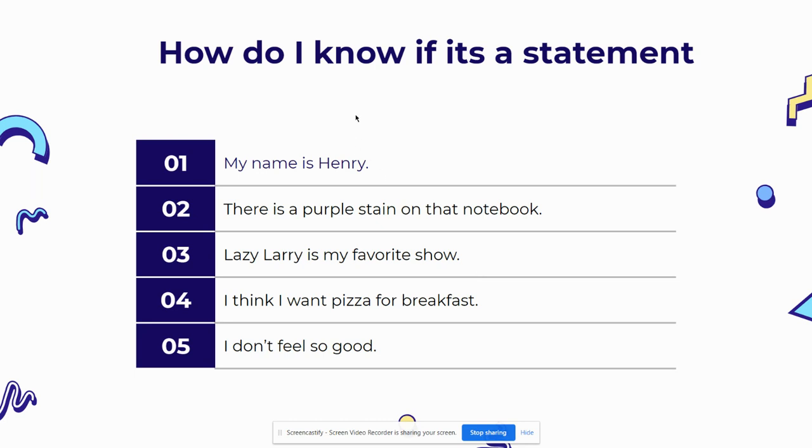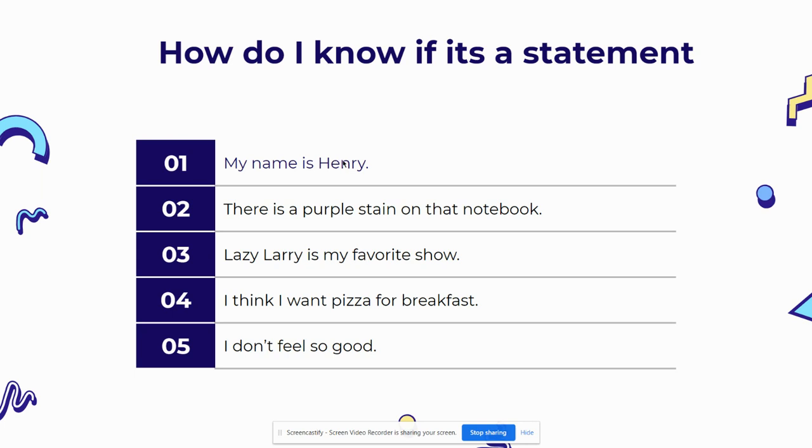Now let's look at this slide. How do I know if it's a statement? Remember that a statement tells you something. It gives you information. Okay, it starts with a capital letter and it ends in a period. Let's look at number 1. My name is Henry. So My starts with a capital letter M and the sentence ends in a period. Perfect. My name is Henry. What is the sentence telling you? It is telling you a name. It is telling you the name.